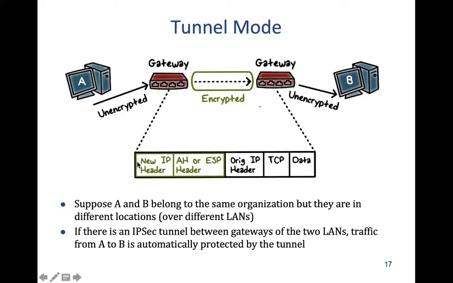Now, as we said, this new IP header could be the same as the inner IP header, or it could be the address of the gateway, or it could be something else, such that it passes through the gateway. And once it passes through the gateway, it can intercept it, do all the processing, and send the original packet to the destination, right? So the header here could be AH, the authentication header, or ESP, right? Any question? No? Then let's move ahead.